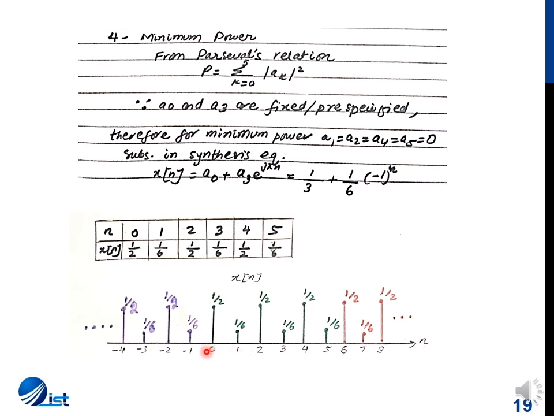For 0 to 5 we can observe distinct values, and then for the next cycle they start repeating themselves, because the period of the signal was from 0 to 5. Again, I have used different colors just to signify that if I start my first period from 0 to 5, the other values will start from 6 onwards, and over here -5 to 0 will constitute another cycle of the periodic signal.